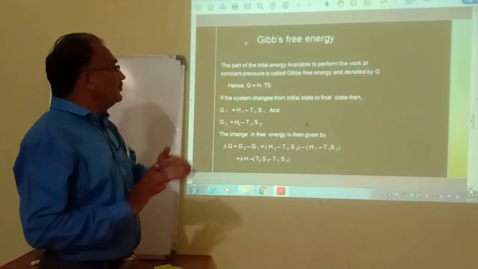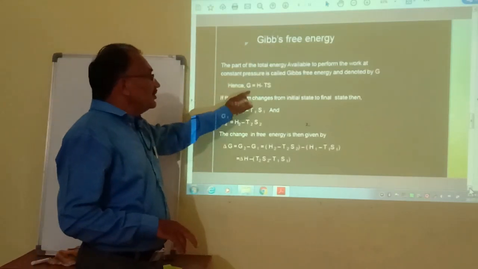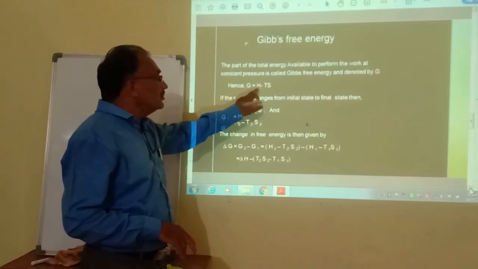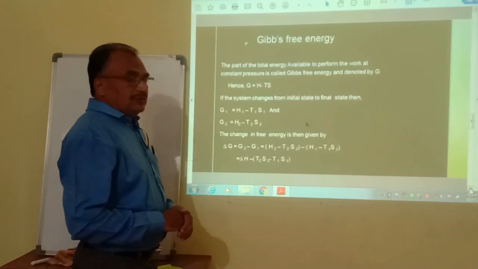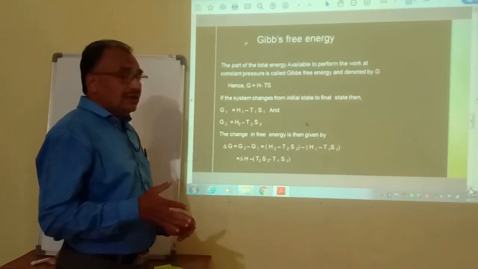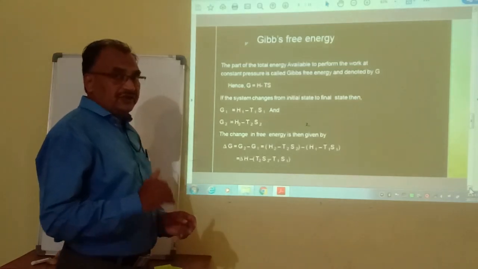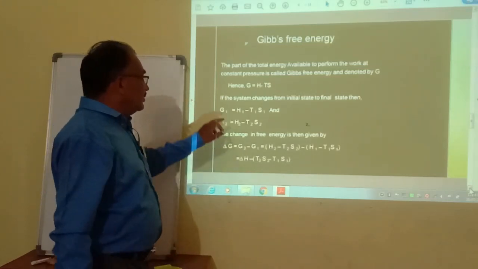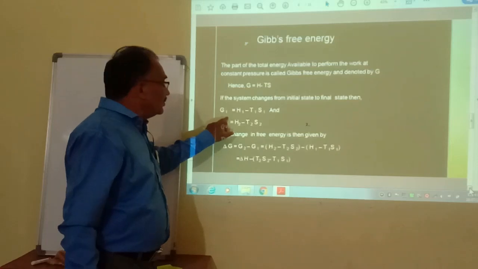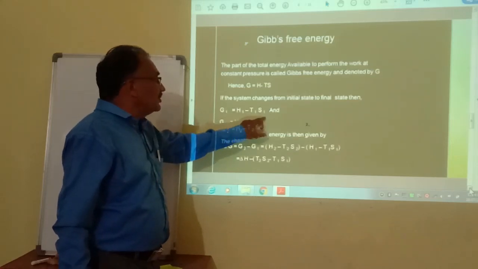This Gibbs free energy can be represented by the letter G is equal to H minus TS. Suppose this system goes from initial state to final state. For the initial state, Gibbs free energy G1 is equal to H1 minus T1S1.